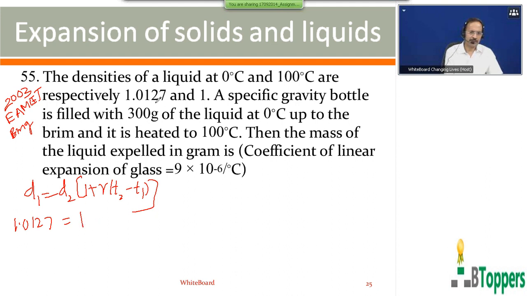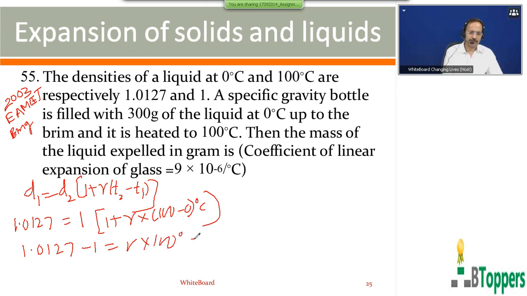You can write D2 equal to 1. It is understood that the units of density are 1 gram per cubic centimeter, the same units in both cases, so the units of density get cancelled on both sides of the equation. T2 is 100 degree centigrade, T1 is 0 degree centigrade. So from this you can find the volume coefficient of real expansion of the liquid.